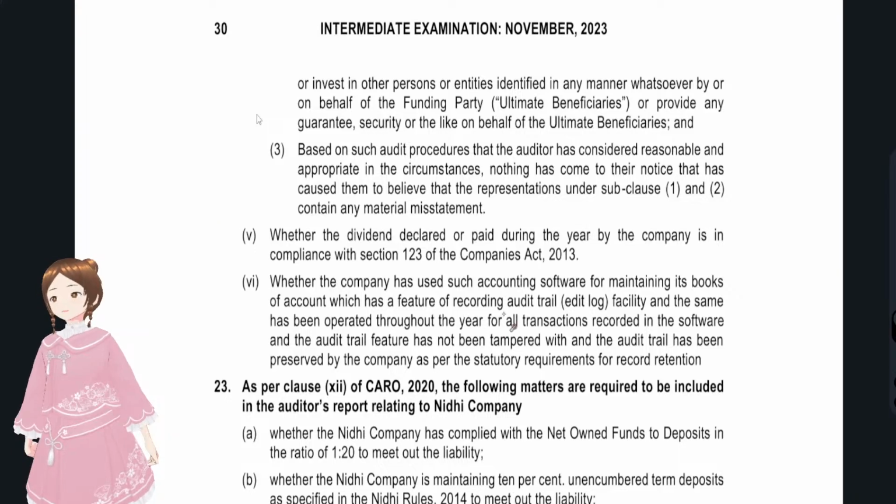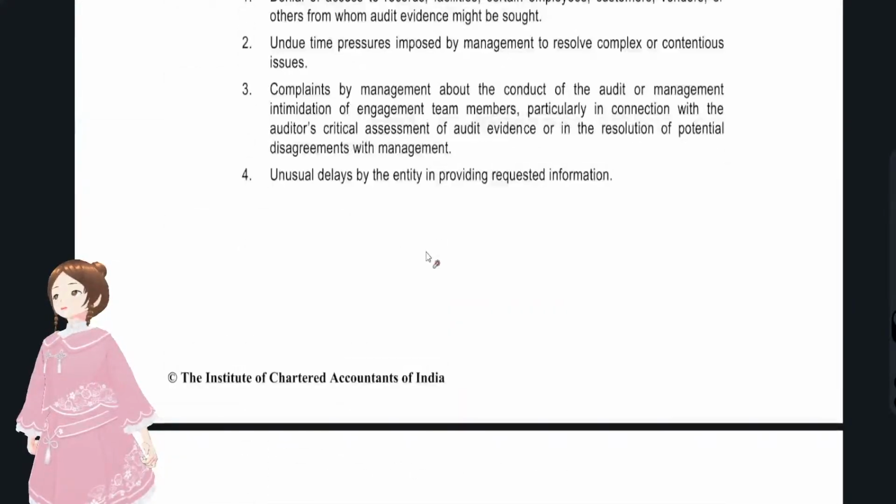And whether the company has any accounting software for maintaining books of accounts, and whether the audit trail was there or not. An audit trail is something like: an entry was posted, and the auditor could see how that entry was passing through the financial statements, starting from the journal entry to the balance sheet or P&L account. And now we'll see the other question with regards to the company's audit.